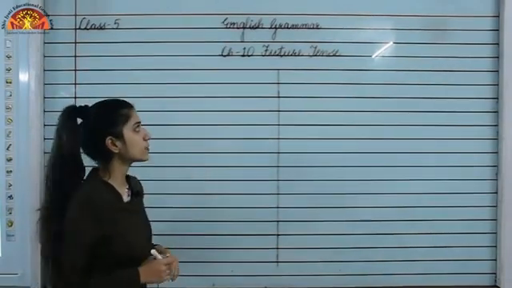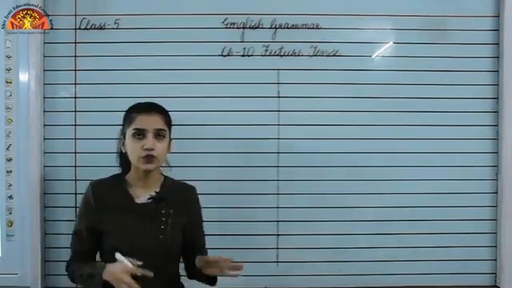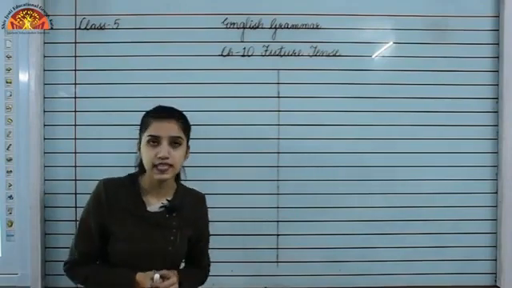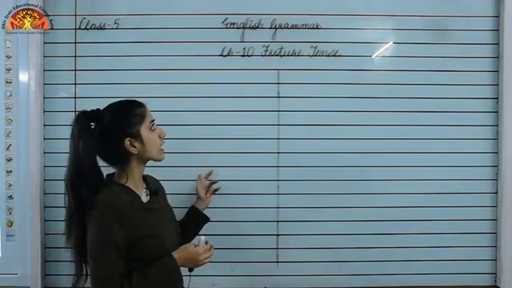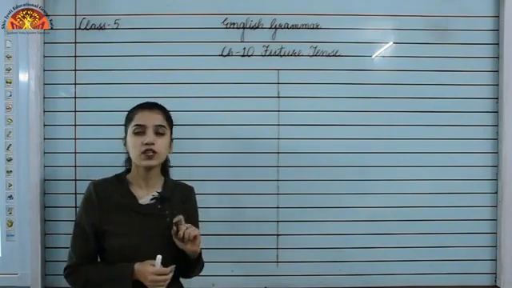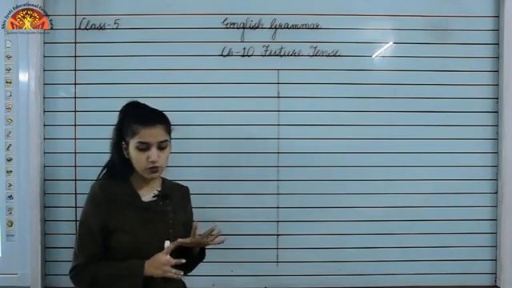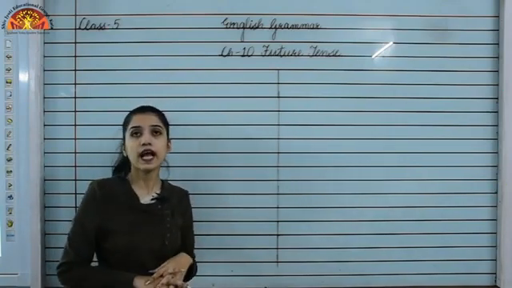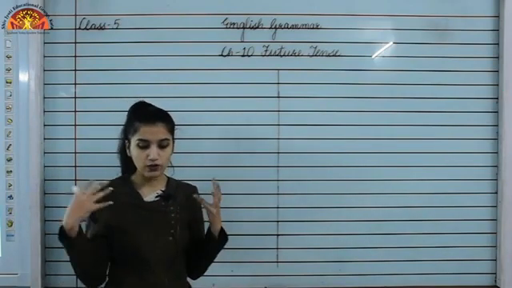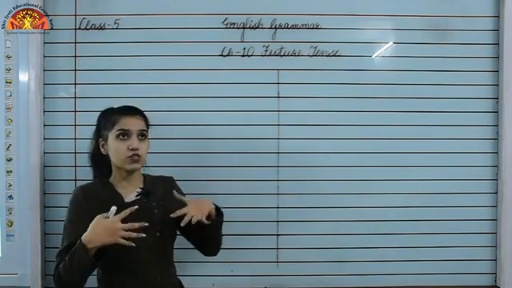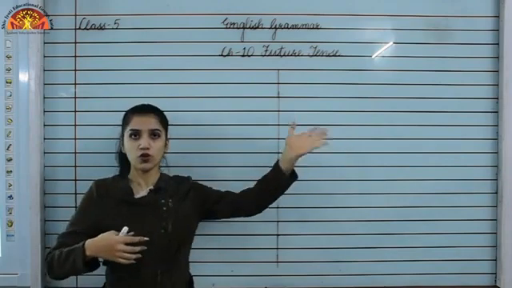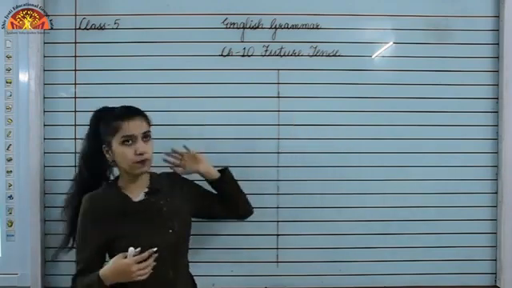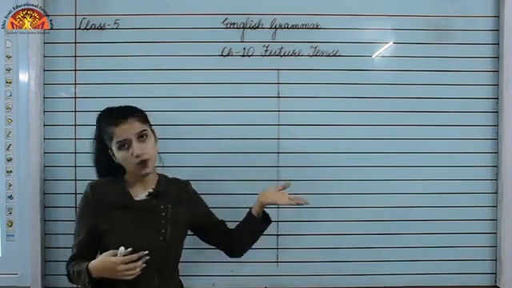Now we'll be doing chapter 10, that is future tense, and now you can open your books to page number 60, okay, and over there you can find chapter 10, that is future tense, okay. So future tense is used to talk about the actions that are expected to take place in the future, okay. Future tense हमें वो actions के बारे में बताती है जो कि future में होंगे, ठीक है.